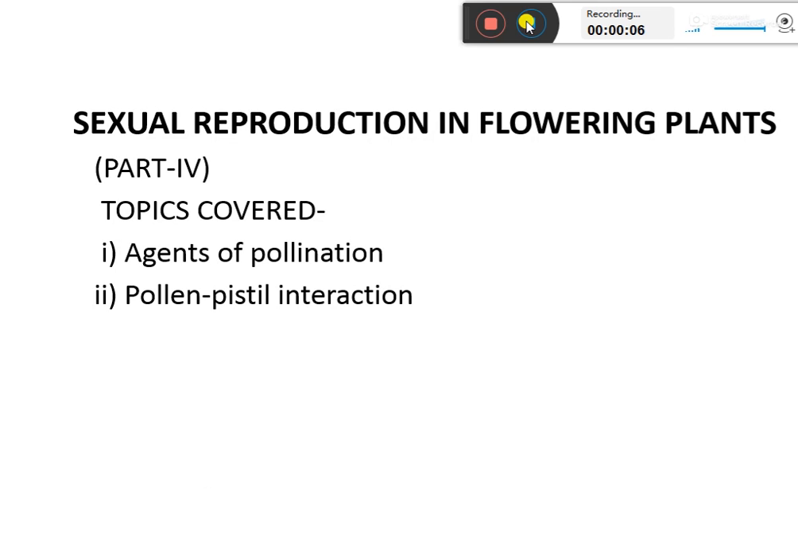Now, this is the fourth part of the second chapter, that is sexual reproduction in flowering plants. In this, we will discuss three topics. The first is the agents of pollination, second is pollen-pistil interaction, third is artificial hybridization. There are certain agents of pollination.